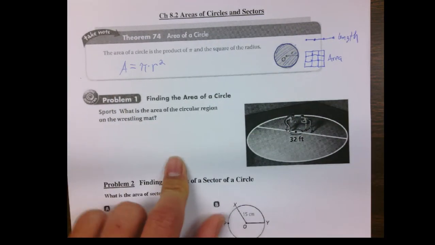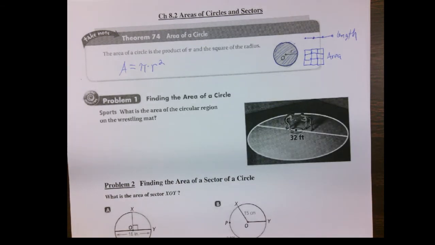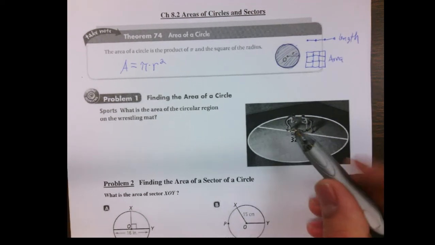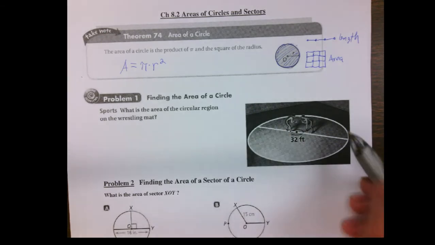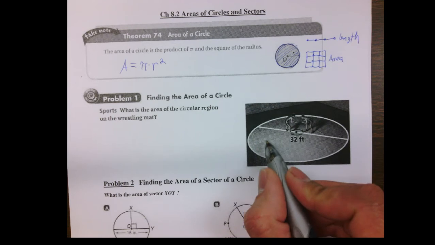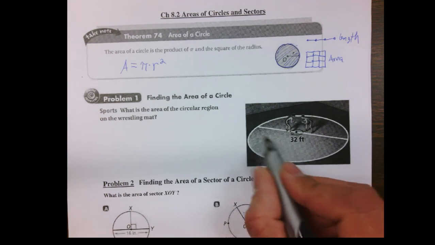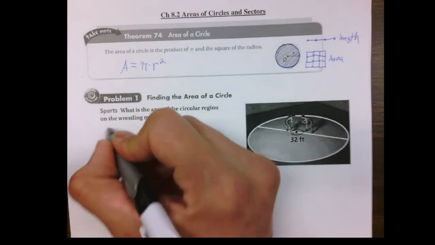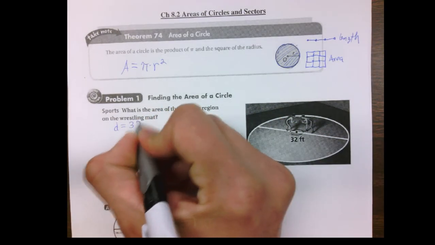So let's do some quick problems. Let's do a wrestling problem, of course. Wrestlers use circles. This isn't WWE kind of wrestling. This is hardcore, real deal Greco-Roman wrestling. They fight on a circular mat. And in this situation, we've got a circular mat where the diameter is 32 feet. So that's what we've got right there.